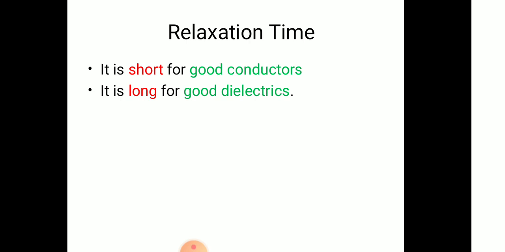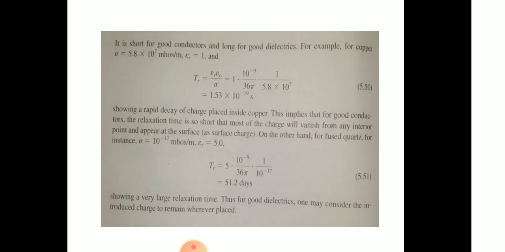Relaxation time is short for good conductors and long for good dielectrics. I want to prove this. I want to show that relaxation time is short for good conductors and long for good dielectrics by using one example. I want to explain that by using some example.